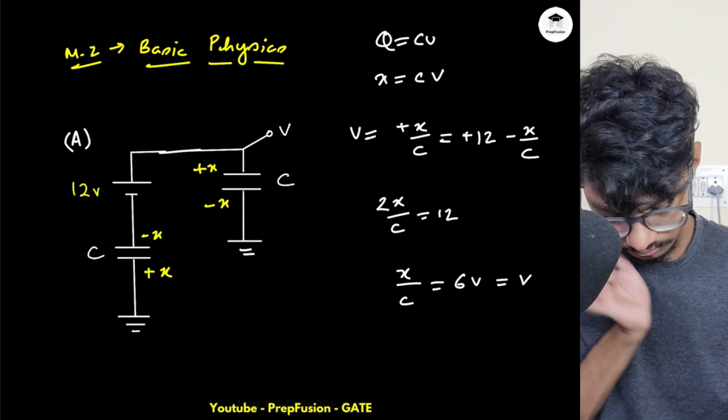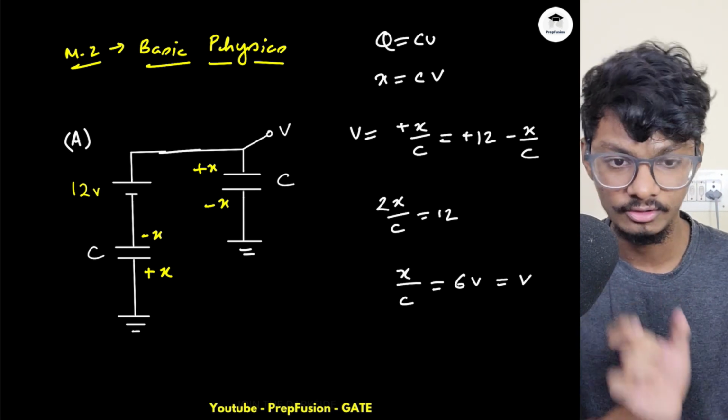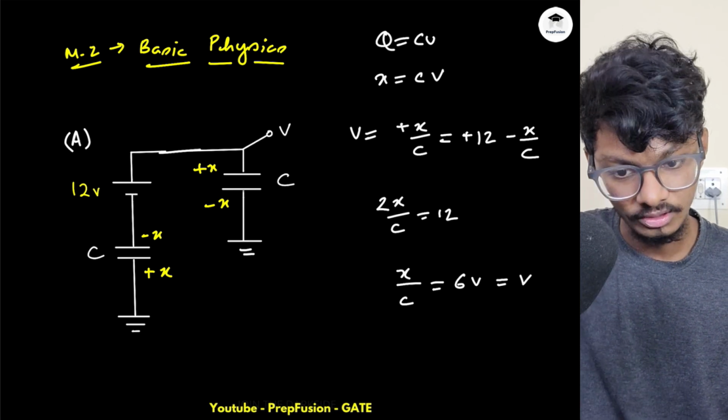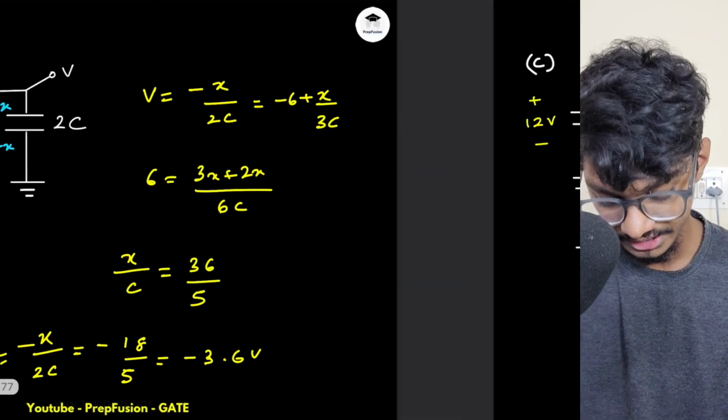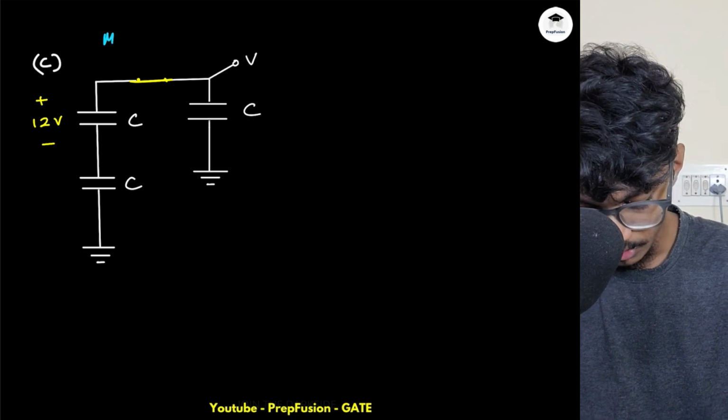Because a battery can flow out an infinite amount of charge, but a capacitor cannot. A capacitor can only flow out a finite amount of charge. Whatever initial charge it had, only from that can it flow out charge. So we'll see the conditions here. For this case, if I want to solve this using method 1, the best possible way to understand this is